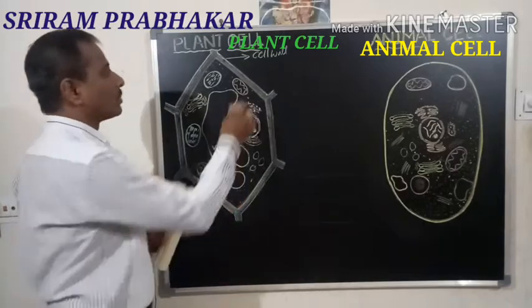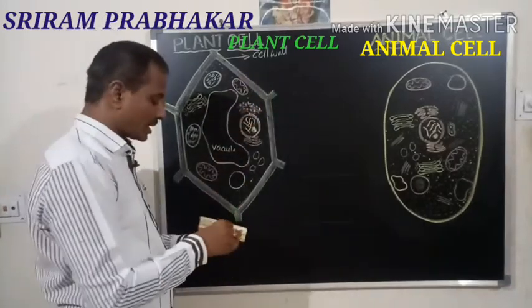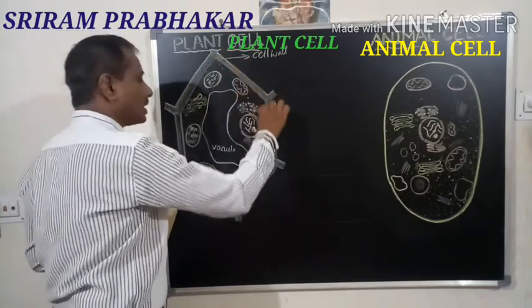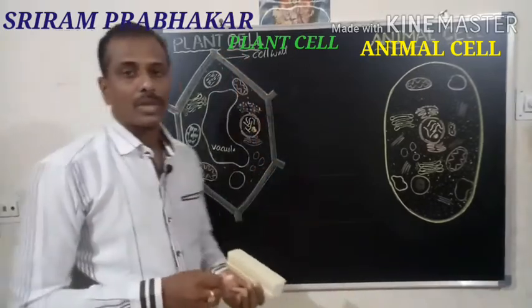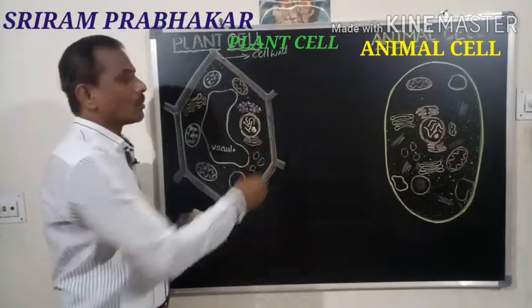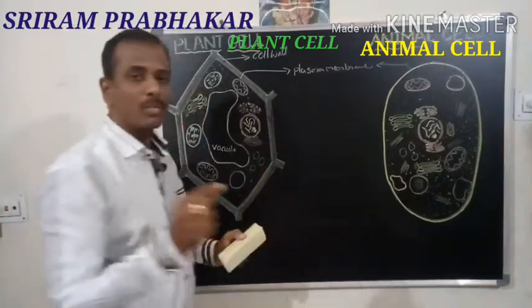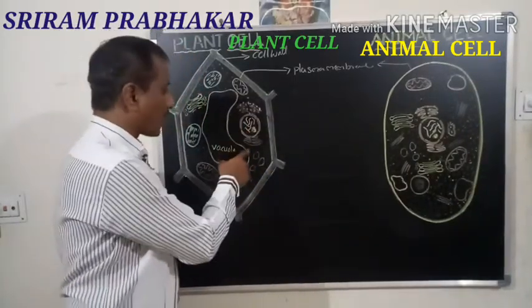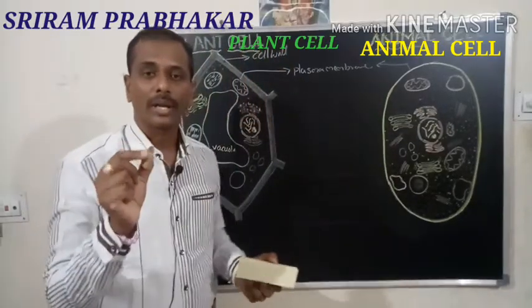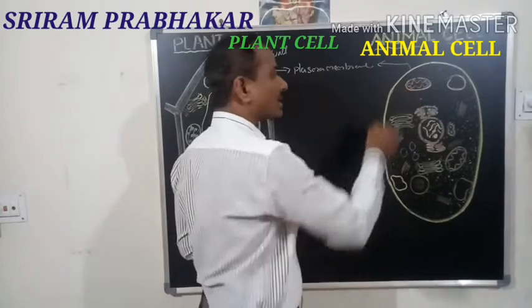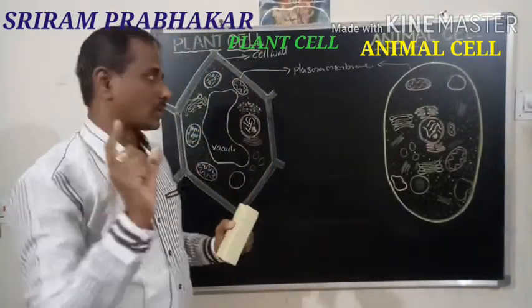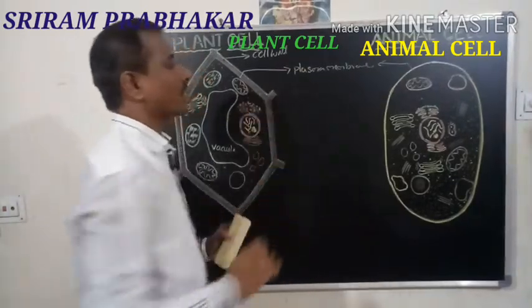The next one: just below the cell wall, there is a membrane. See, this is a membrane. This membrane is called the plasma membrane. The plasma membrane is thin in the plant cell, but here it is the protective layer, so in the animal cell the plasma membrane is very thick and flexible also. This is the second part, the plasma membrane.